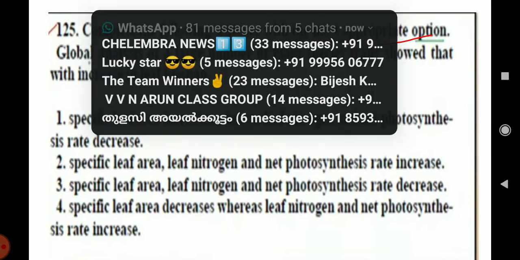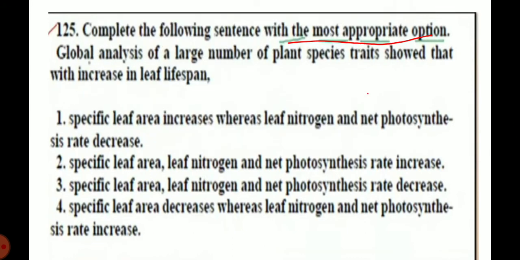When we see the plant, when starting its leaf life, the leaf area is lesser, and in the intermediate stage the leaf area is very increased, and at the final stage of the leaf, the leaf area becomes very less.